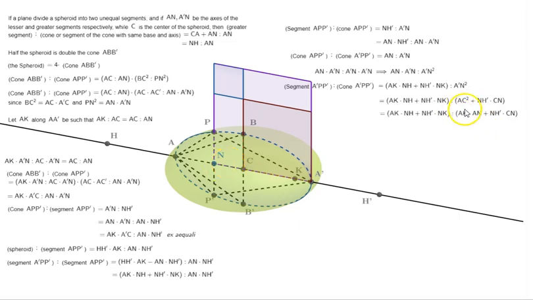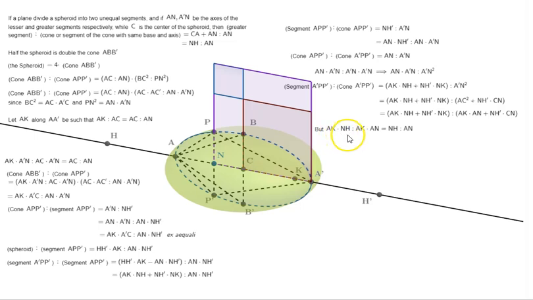Now AC square is equal to AK times AN. How? Because remember here, if we take the product of the extremes equal to the product of the means, we get AC square is equal to AK times AN, right? Which is what we have done: AK times AN plus NH' times CN.